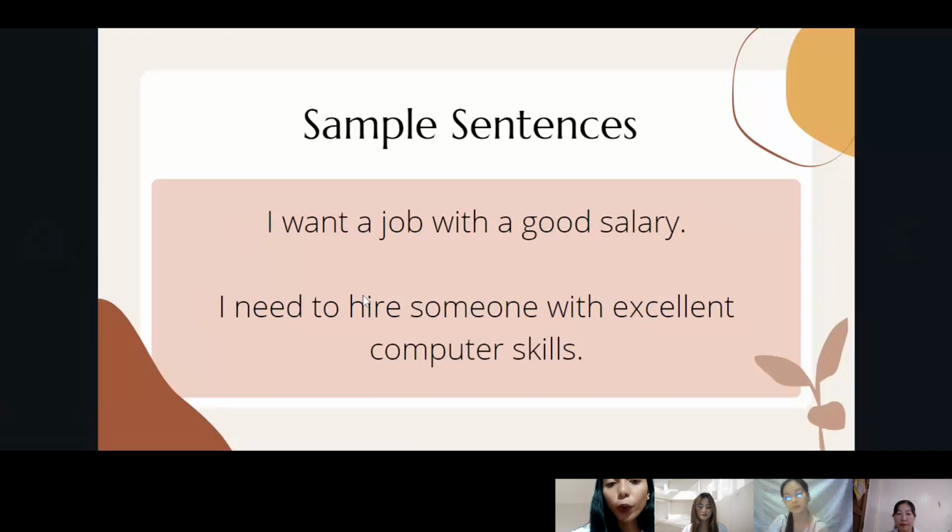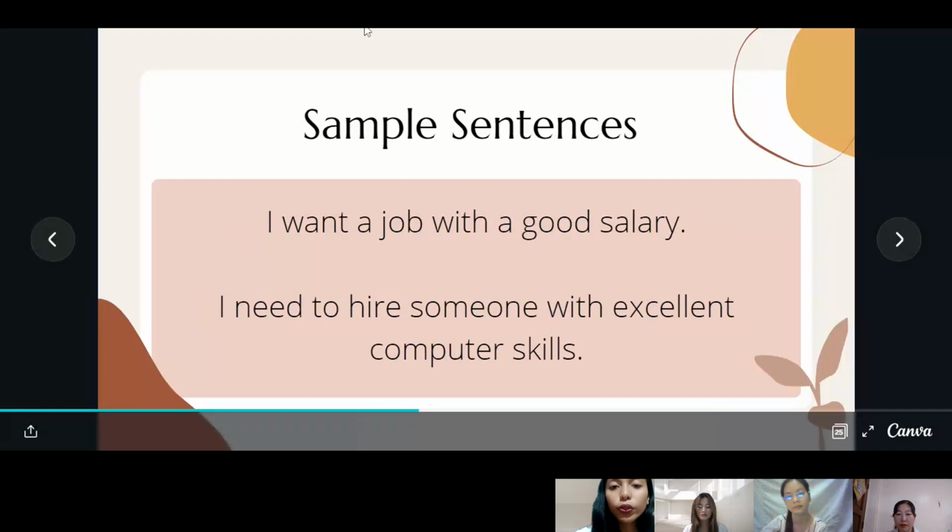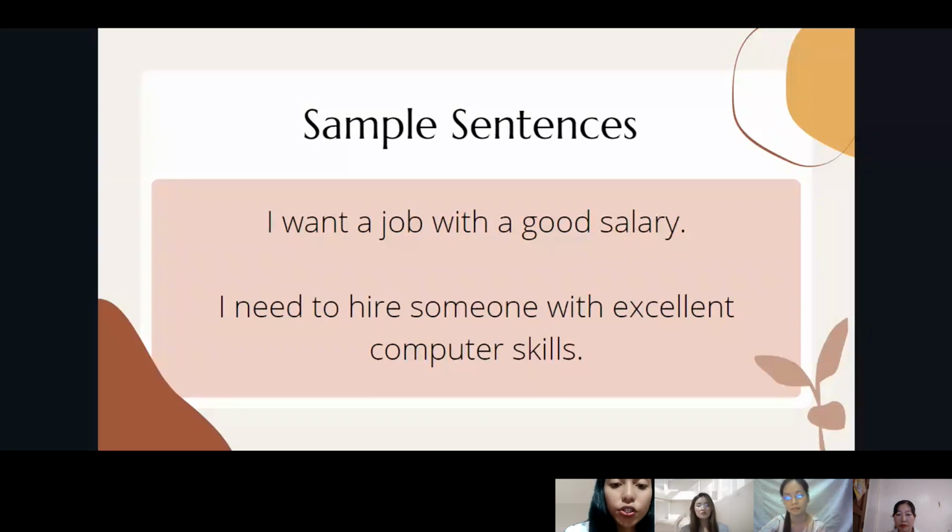I want a job with a good salary. I need to hire someone with excellent computer skills. What do you think is the use of the preposition with in these two sentences, Miss Jing? Does it depict that someone is being accompanied, or does it show that you want to achieve a possession or a desire?